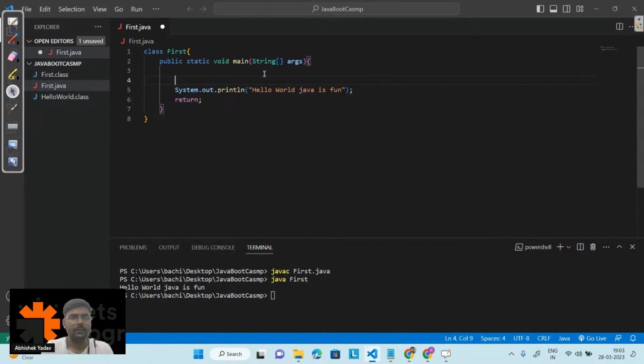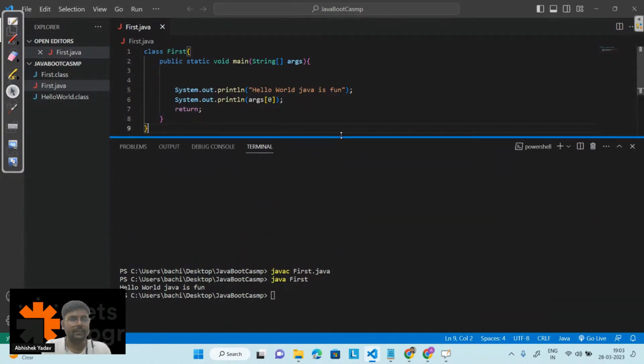So let's try to print that thing, that is System.out.println. In order to print the value of this array, you have to write the name of the array. Here the name of the array is args. And inside the array you have different memory blocks. So let's assume I have to print the data of index 0. So here I have written args[0]. Let's save the code and let's see.